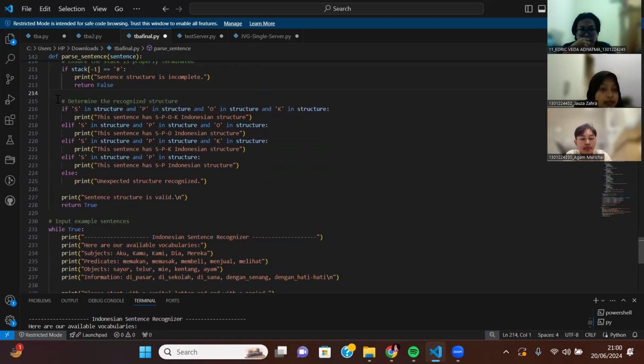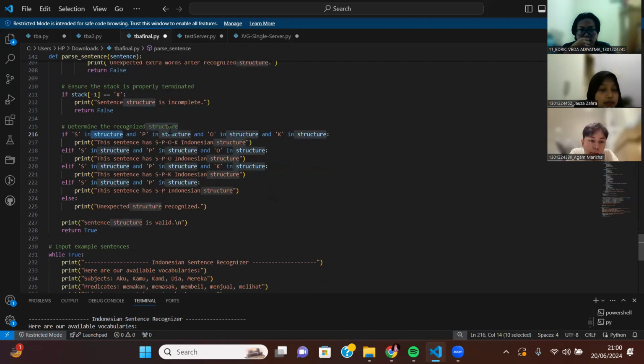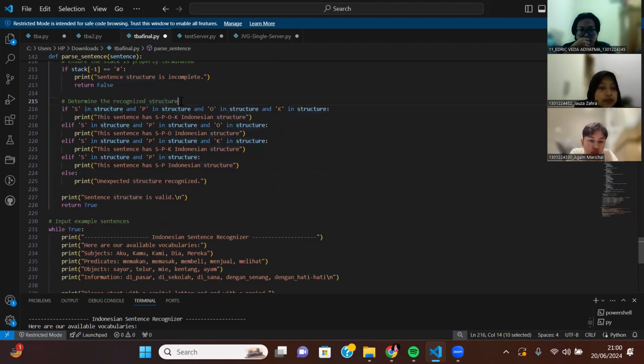And then this one is from the structure that we have. As I mentioned before, we have a structure which contains SPOK, and from that structure we can determine what kind of structure the Indonesian sentence has. For instance, if the structure has SPOK, then it is the SPOK Indonesian structure.